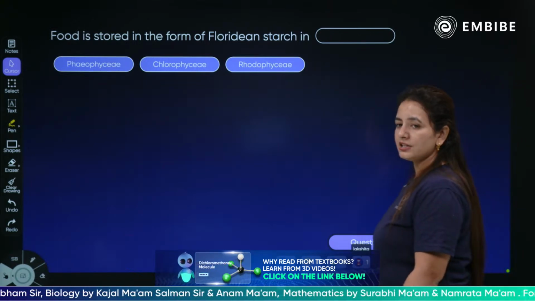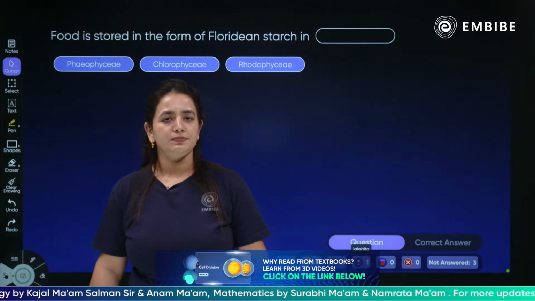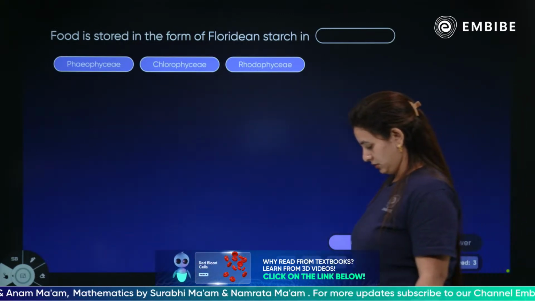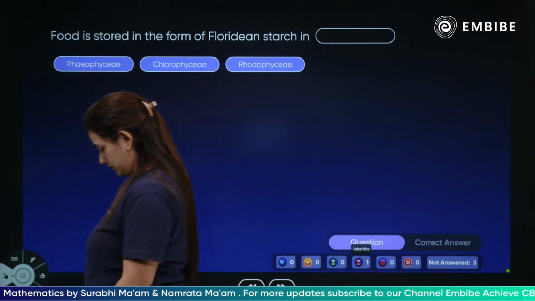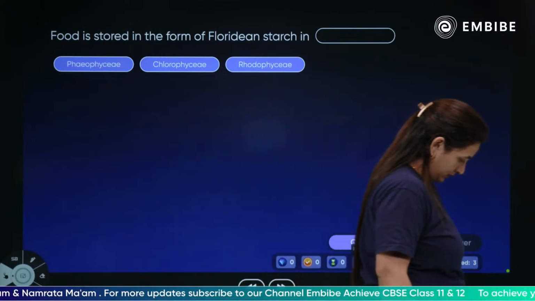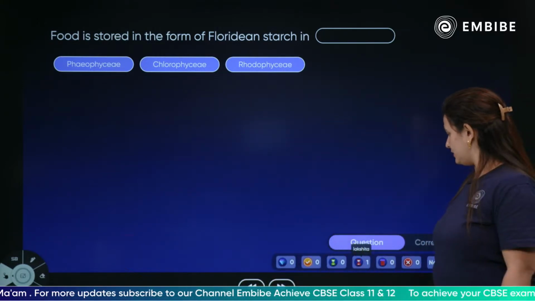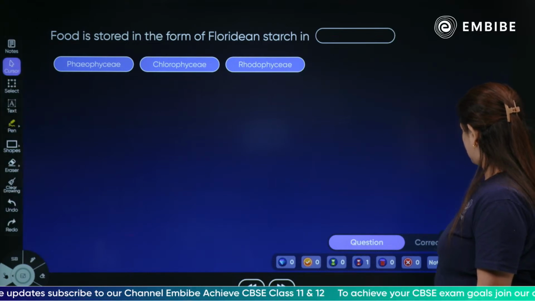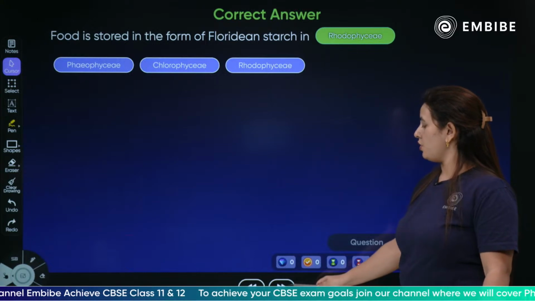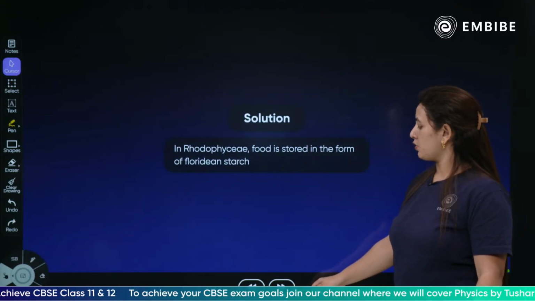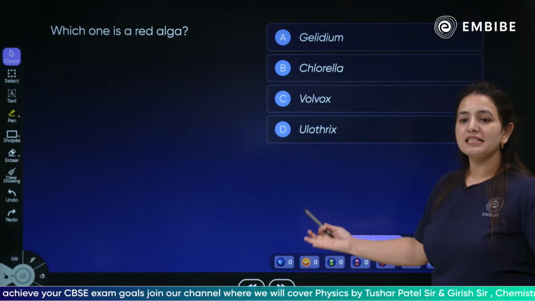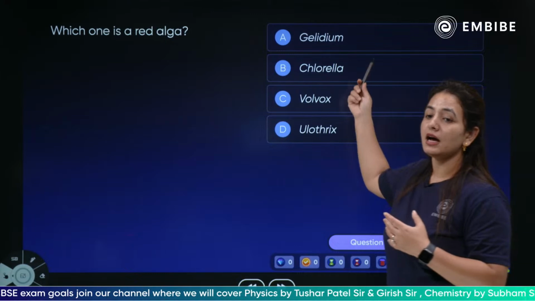Come on children, quickly answer. Just now we have discussed this. Children, it is a feature of the Rhodophyceae. Yes? In Rhodophyceae, the food is stored in the form of floridean starch.